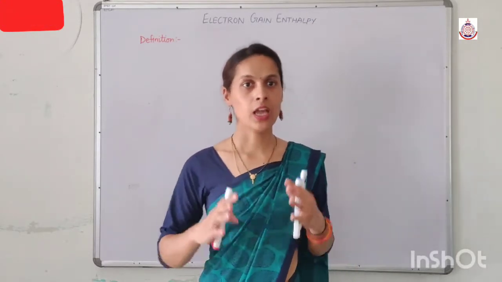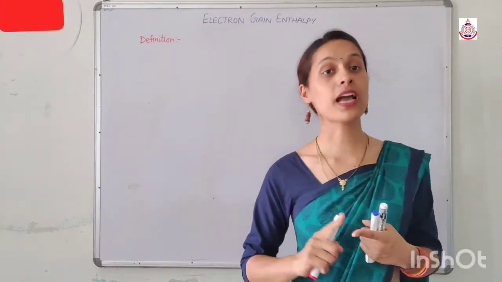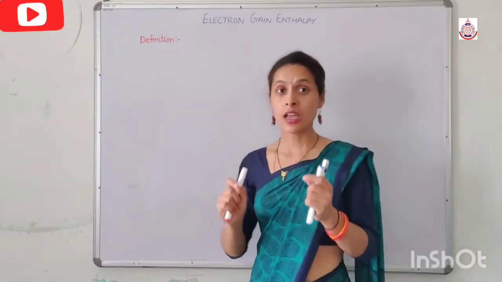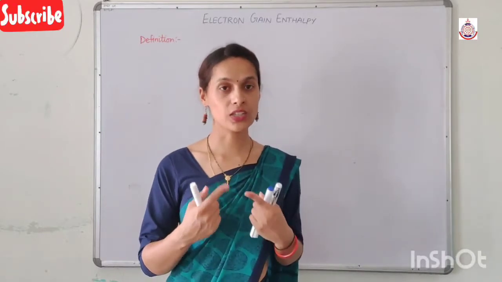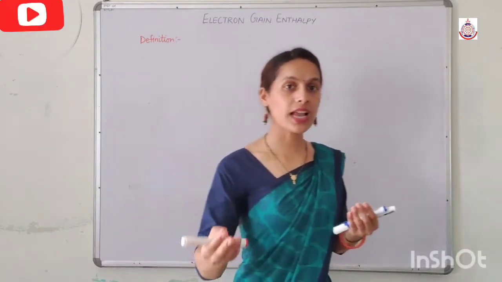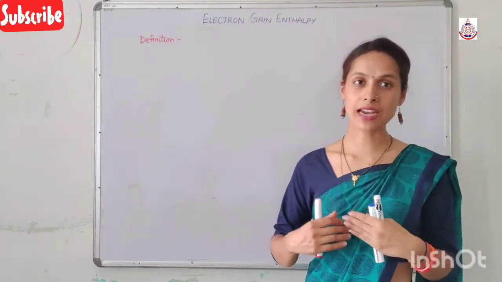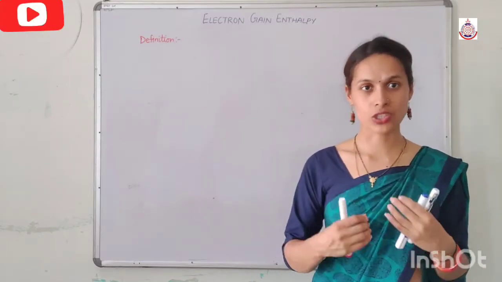This is the difference. Both ionization enthalpy and the electron gain enthalpy are energy changes, but electron gain enthalpy is the amount of the energy released when an extra electron is accepted by an isolated gaseous atom to convert it into an isolated gaseous anion.